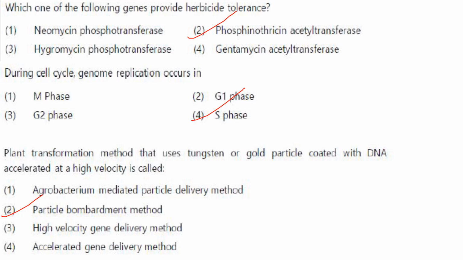It is used to detoxify the herbicide glufosinate by acetylating it. So this prevents glufosinate from inhibiting the plant enzyme glutamine synthase. And phosphinothricin acetyltransferase is isolated from the bacteria Streptomyces hygroscopicus and Streptomyces viridochromogenes.